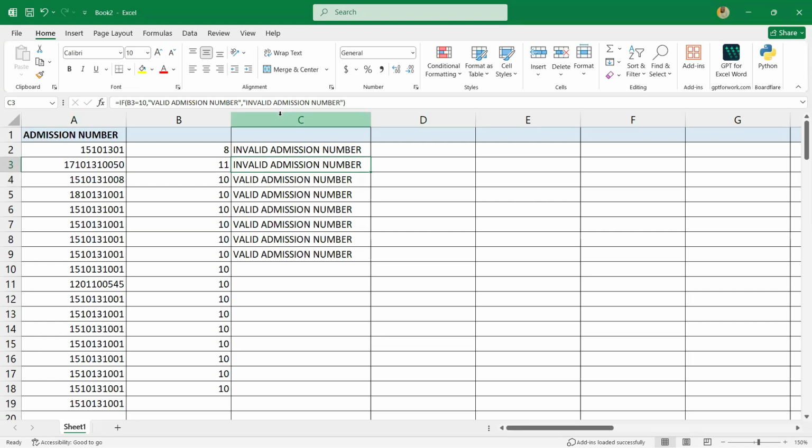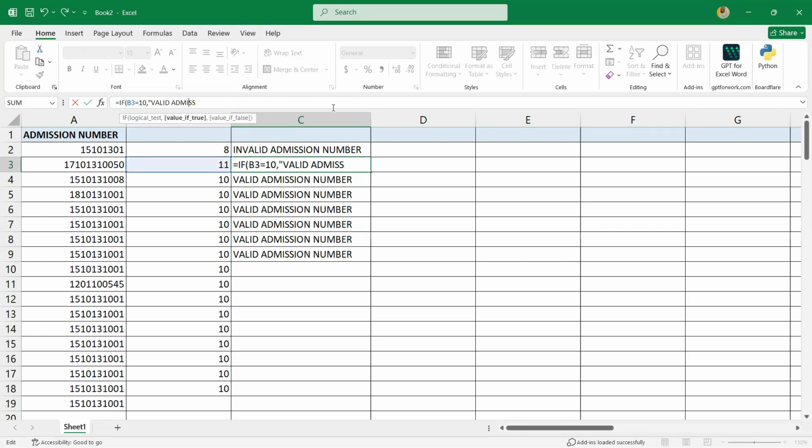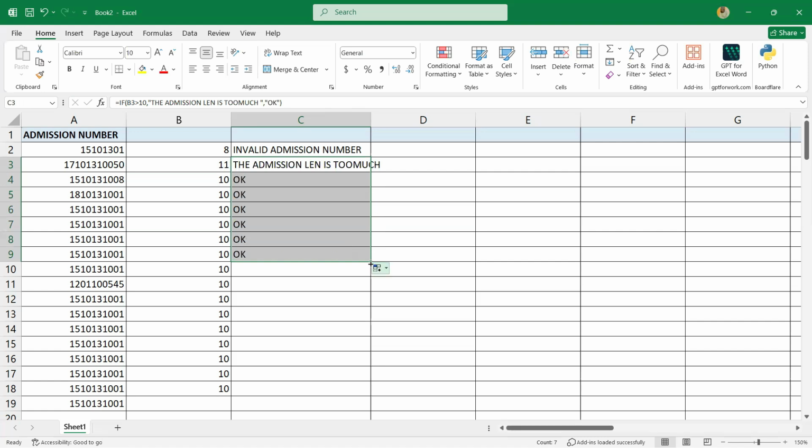That is for equal sign. Now let's do for greater than sign. Develop a template that if the admission number is too much, the length is too much. So I would say if B3 is greater than 10, comma, then it will return the admission number length is too much. Okay, like this. Then I'll hit enter. For this one, because the admission number is 10, let me just say if the length is greater than 10, it will say the admission number length is too much.